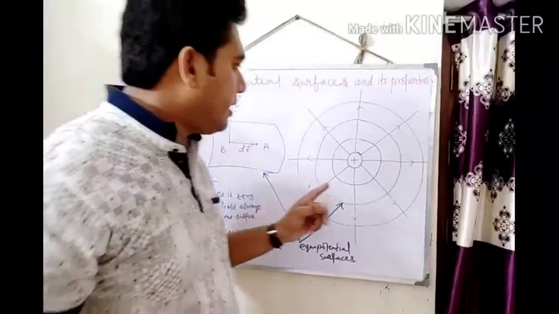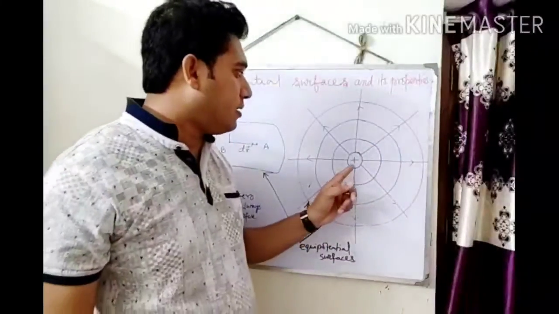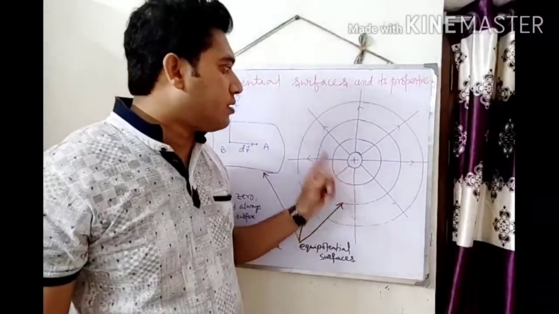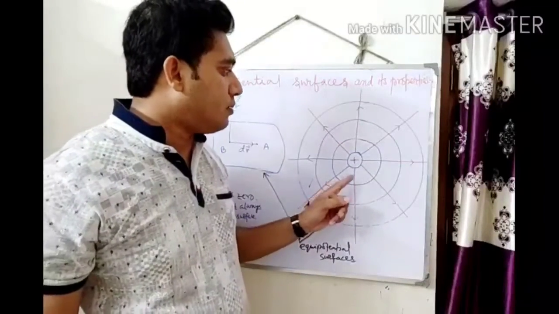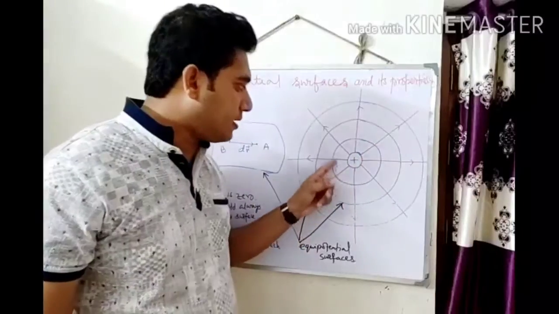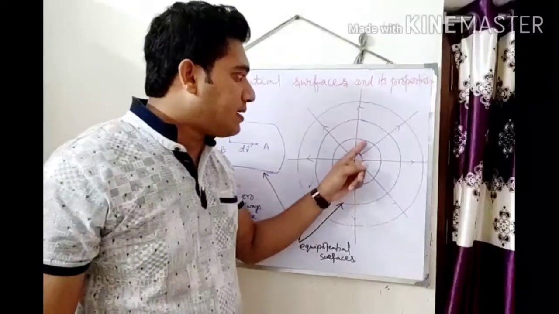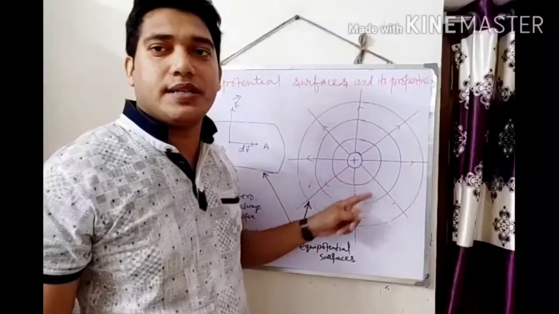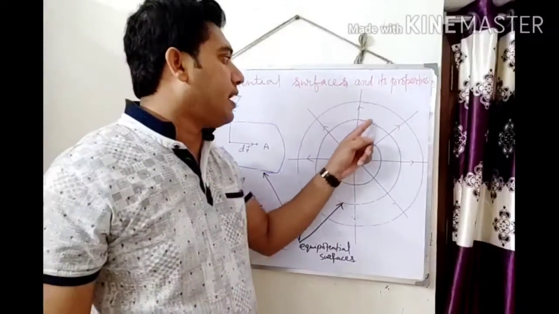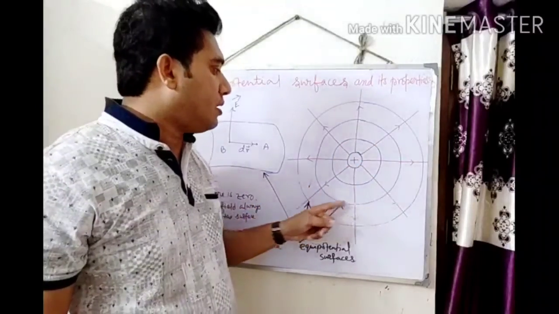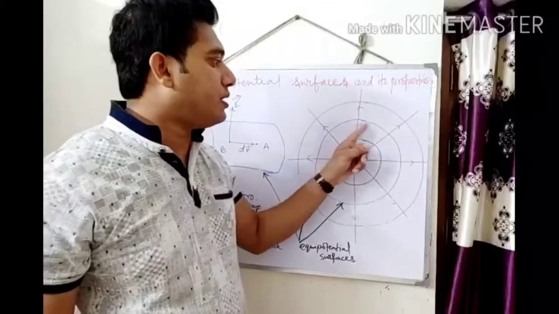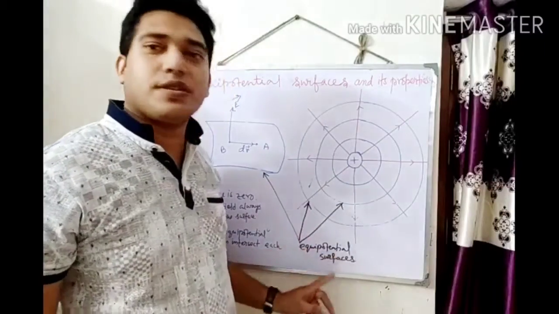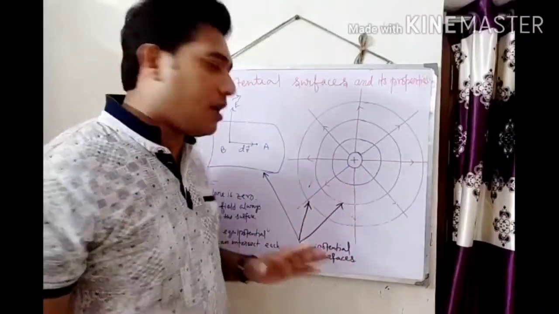And in another diagram, just see that a positive point charge is placed at the center of the circles. These are concentric circles. If we consider this circle, on the surface of the circle the potential at every point is the same. If we consider another circle, on its surface too the potential at every point is the same. So these surfaces are called equipotential surfaces. Now the properties.